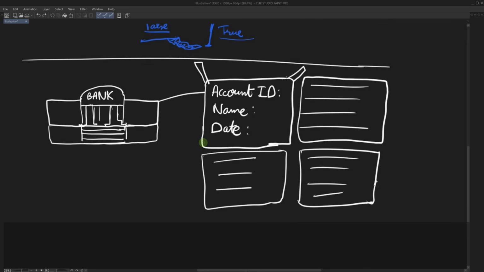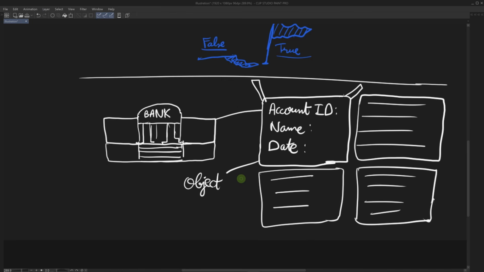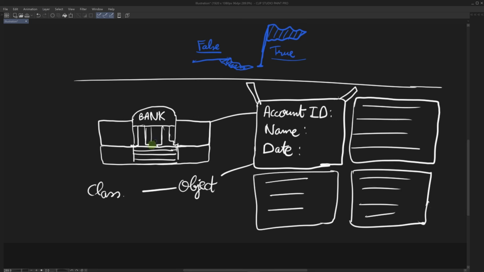So this is still a variable, but it's no longer just a primitive variable like we saw here. This is in fact an object, and more accurately, it's a class. A class is like a description of what an object is. So in the class, we will say that we have an account ID of type int, we have a name of type string, and we have a date of a given type. Let's say it's also an int or a float, although we have a type in C# called date or date time. Just for illustration purposes, let's pretend that this is a float.